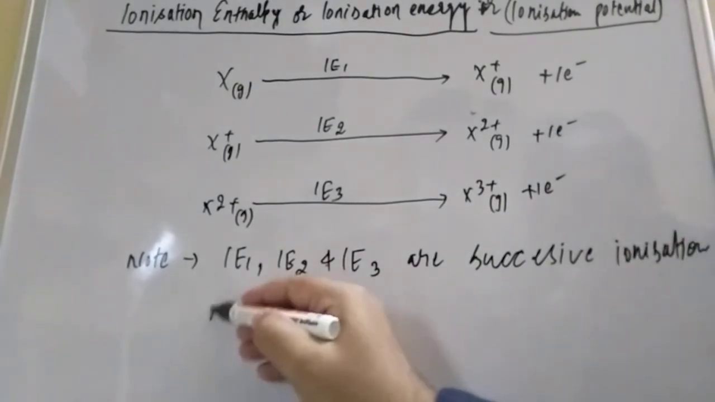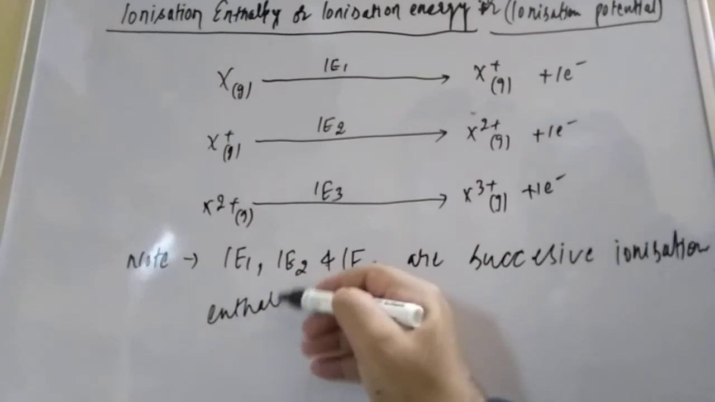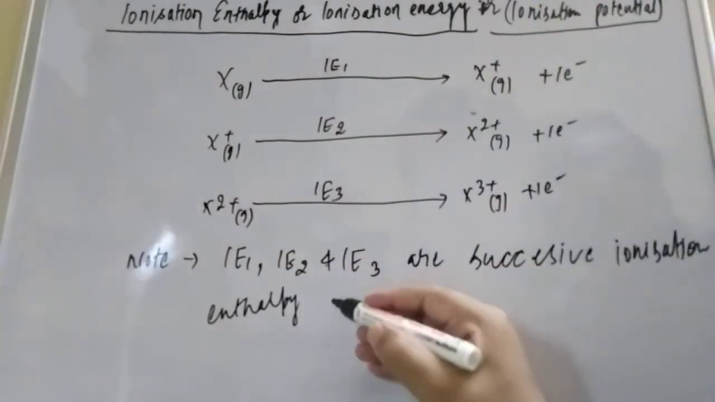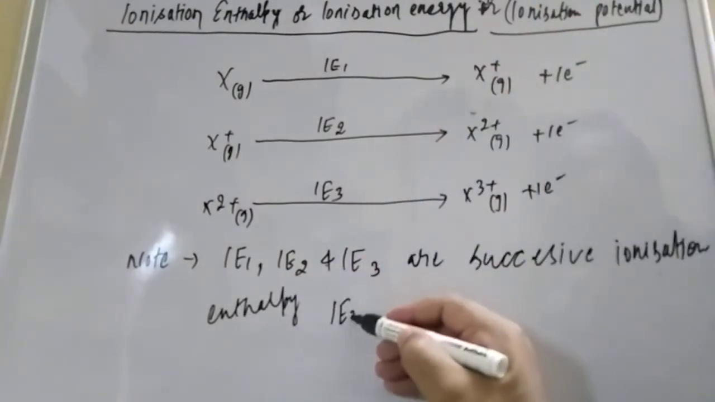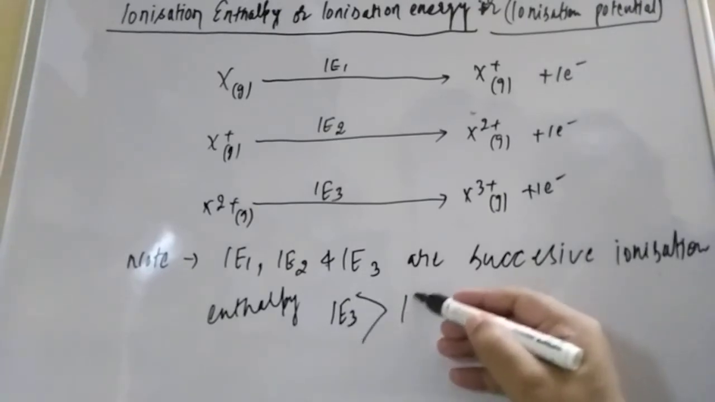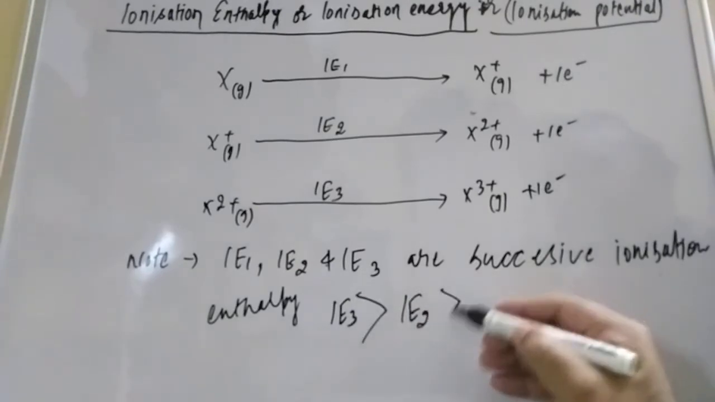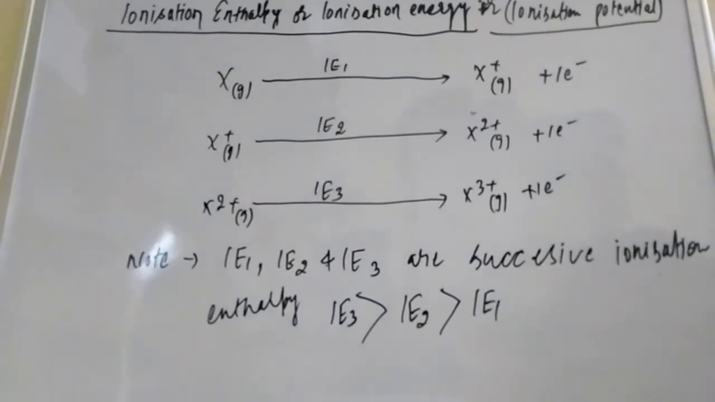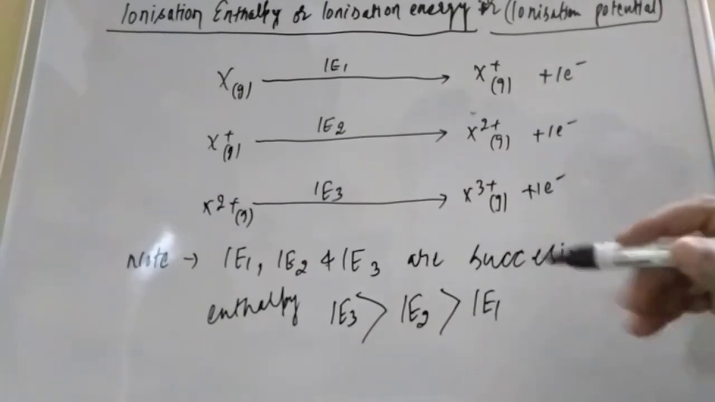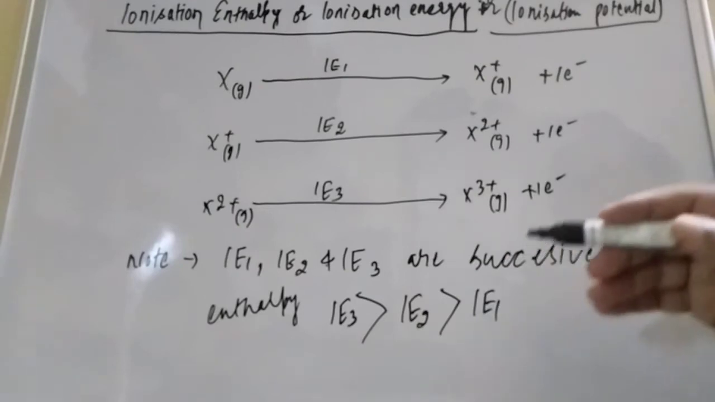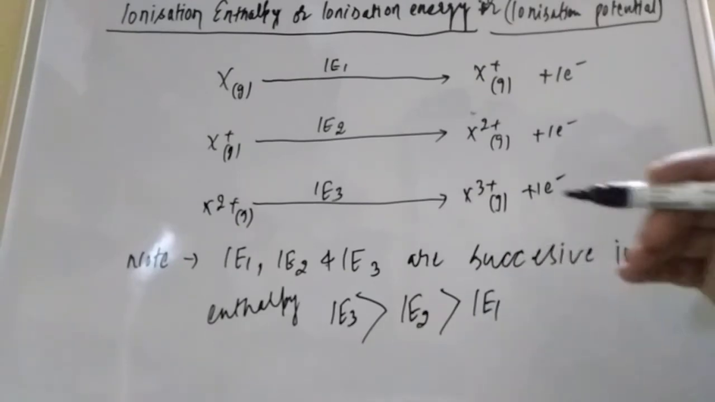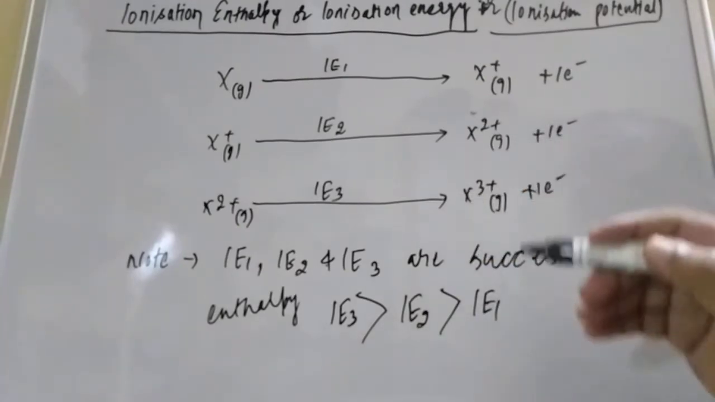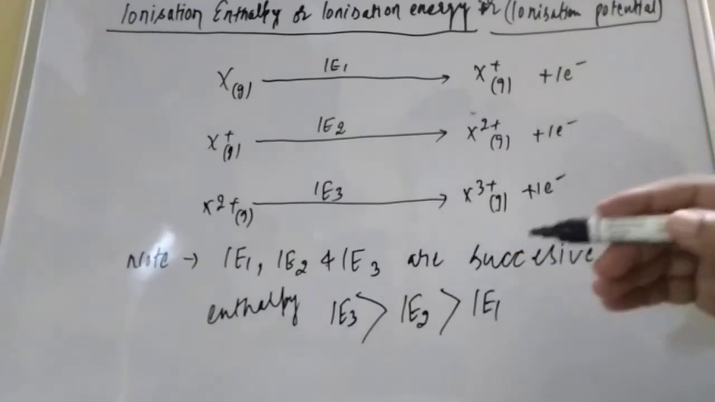Now student, one more thing we have to understand: IE3 will always be higher than IE2, and IE2 higher than IE1. That you have to keep in mind. The detailed explanation of why IE3 is greater than IE2, which is greater than IE1, I will give in a later part of this video, when we explain the variation.